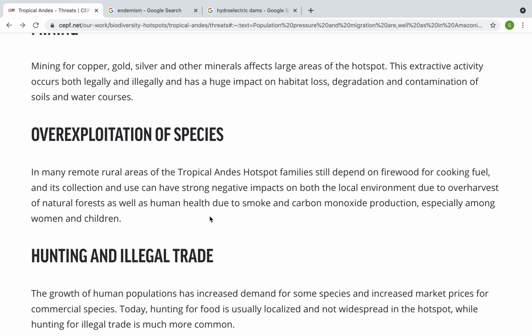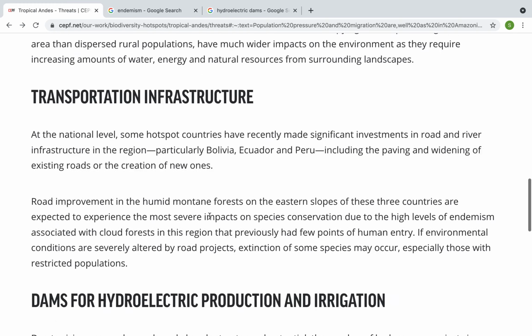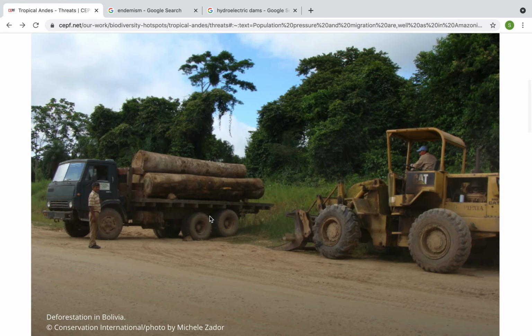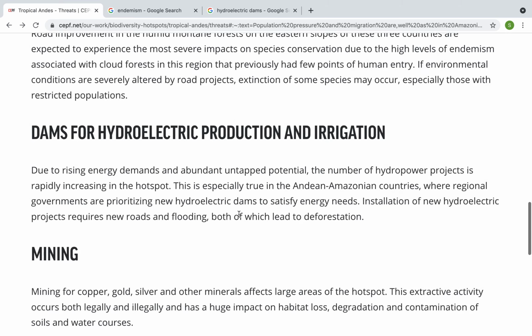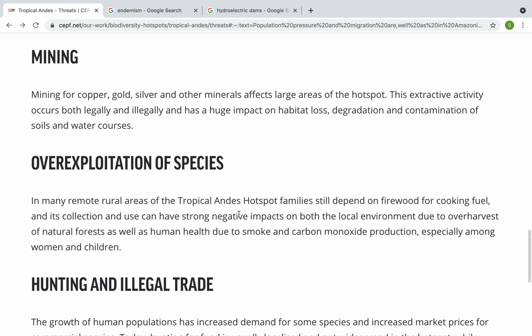So, again, this goes back. Remember, we saw our picture over here of these workers cutting down trees, and they can overexploit the resources around that area, but they can also have a negative impact on the health because of the gases that they are releasing.